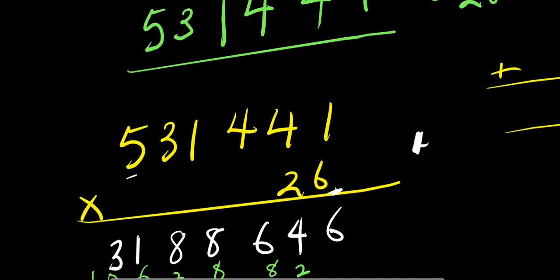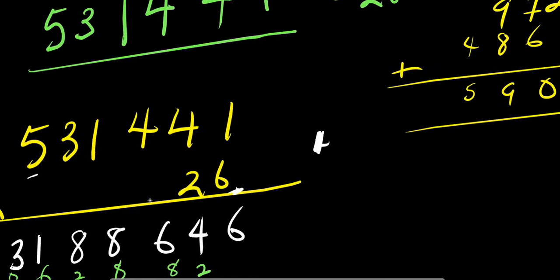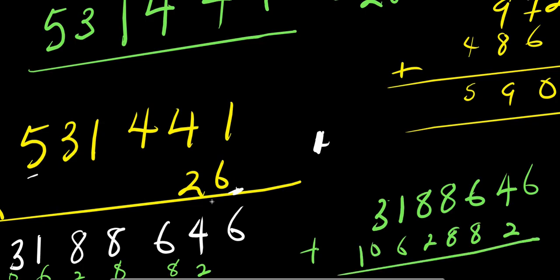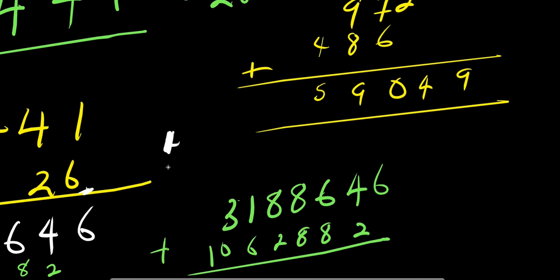So let me copy it down here so that you see it well. This is 3188646 plus we have 2882610. So this is it. So we need to add this up.